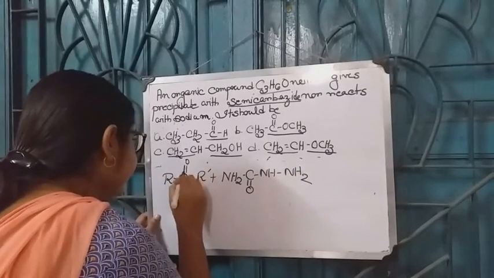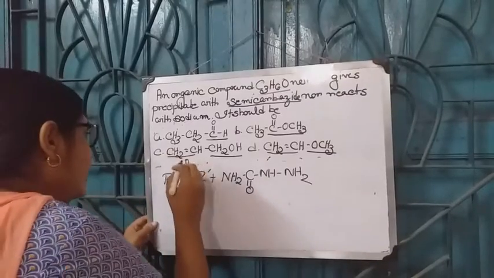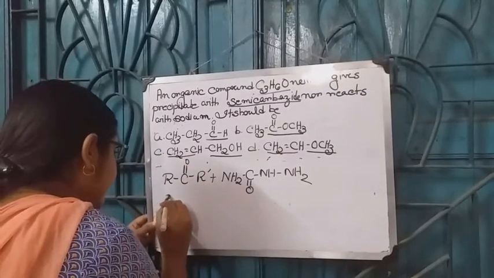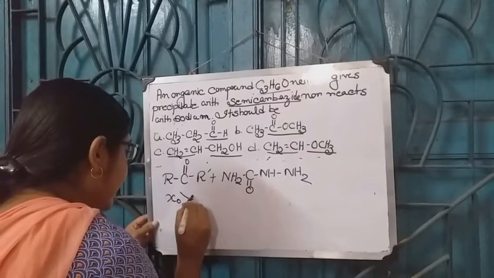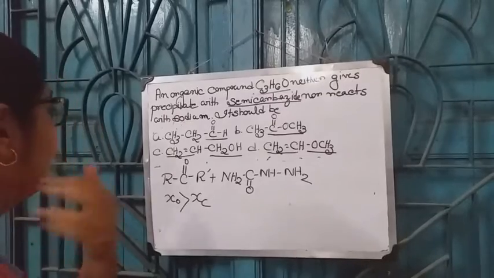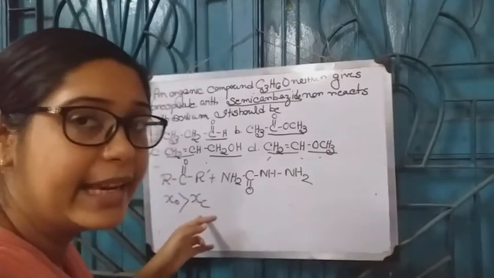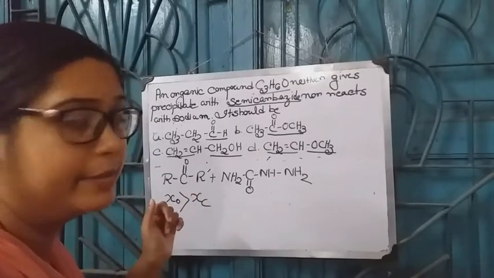Here, between carbon and oxygen, the electronegativity of oxygen is much higher than the electronegativity of carbon.